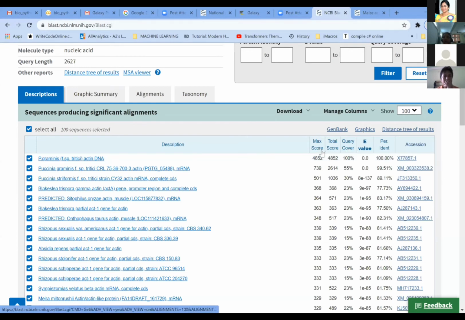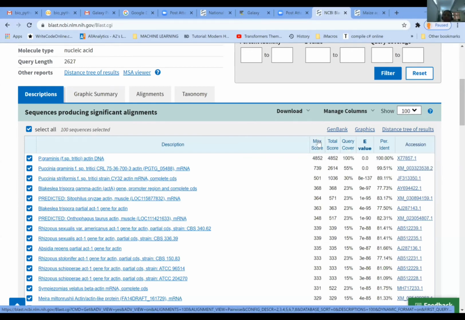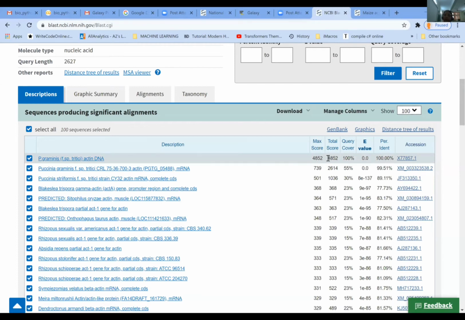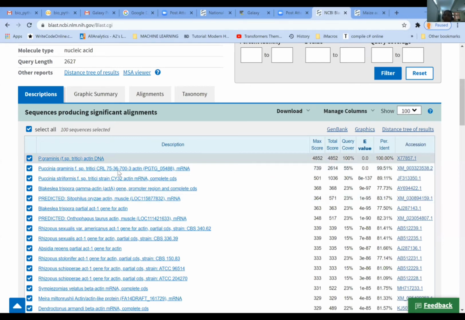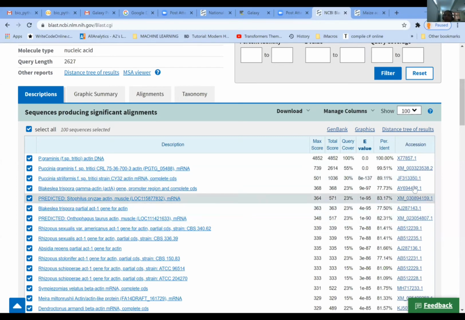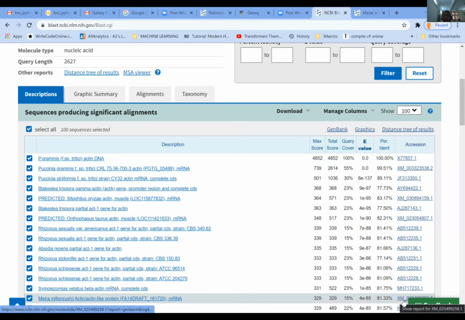This is doing BLAST on itself, so it has 100% identity. For this particular sequence, because it is an mRNA sequence, it has blasted against actin DNA, and you can see that the score has come down to 55%. This is the way you can read the output, and this is the accession number for this particular sequence. If you want to pick any particular sequence from this and get the accession number of that organism, you can use this accession number.